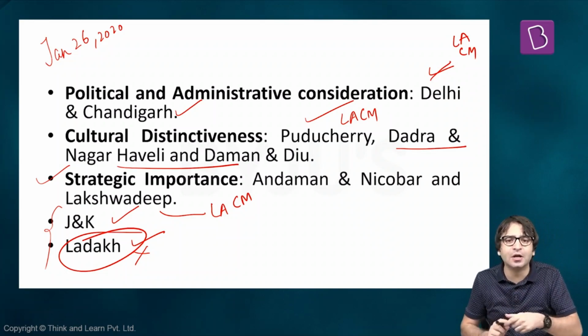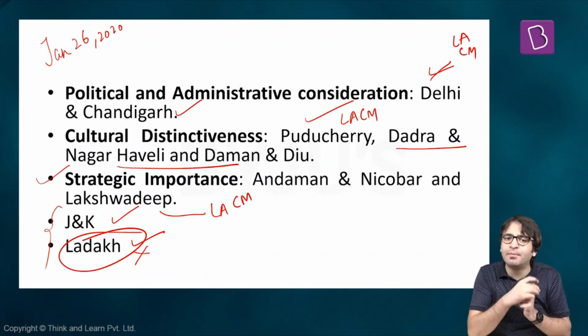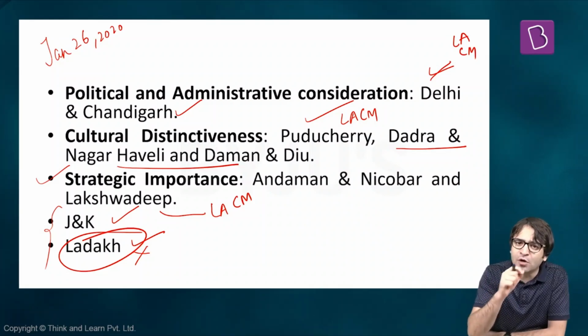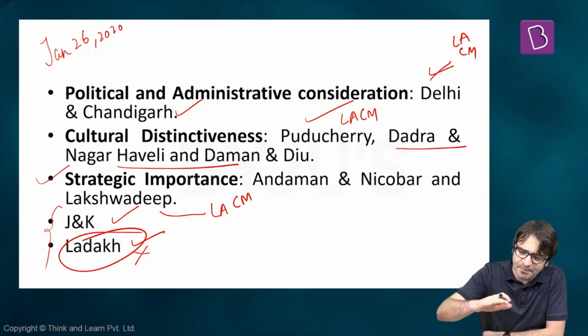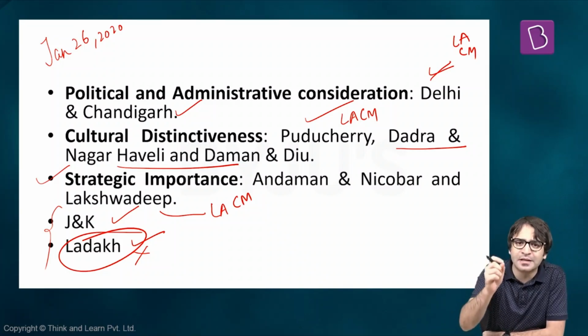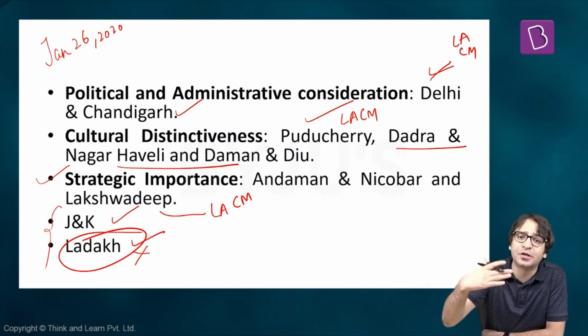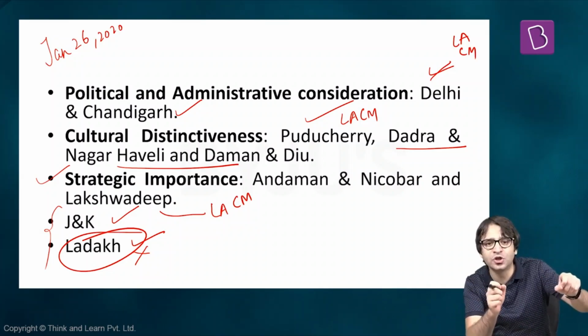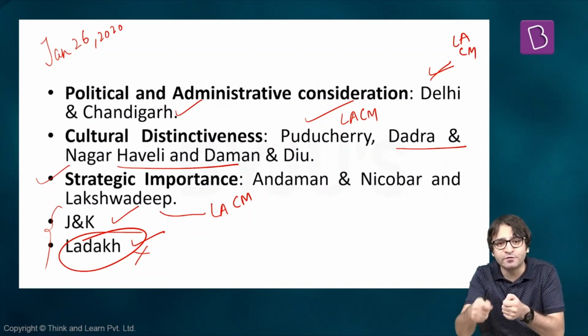But what was the logic and rationale for Jammu and Kashmir? The government said there is cross-border terrorism in Jammu and Kashmir, there is infiltration into Jammu and Kashmir, there is a law and order problem in Jammu and Kashmir. So till the time there is some semblance of peace, normalcy, security in the union territory of Jammu and Kashmir, it will remain a union territory. Once there is some semblance of normalcy, security, law and order is restored, then Jammu and Kashmir will be given the status of a state again. But till that time, it will remain a union territory. But what sort of union territory? Just like Puducherry, because Puducherry has a legislative assembly, a chief minister and the council of ministers.